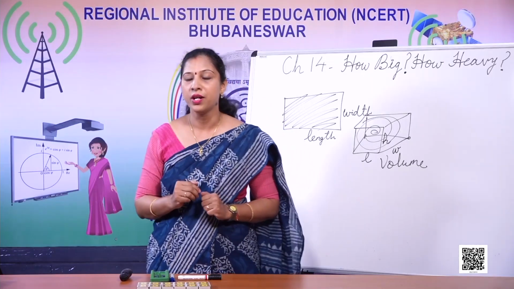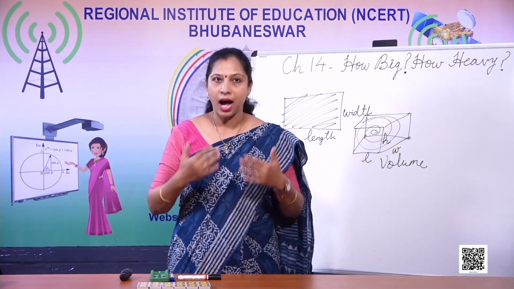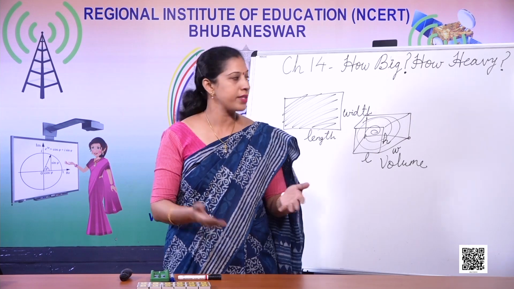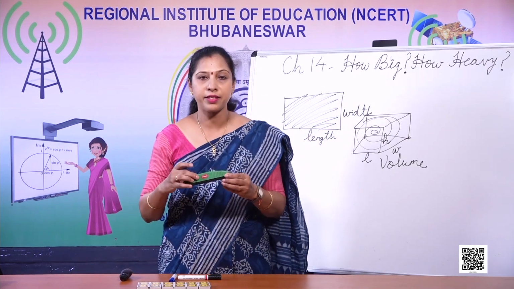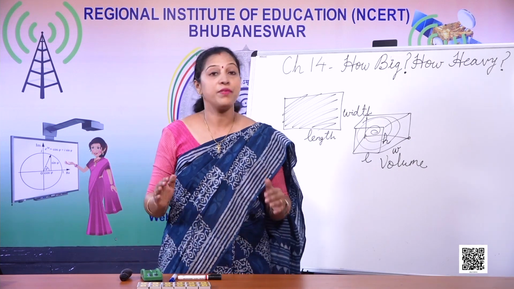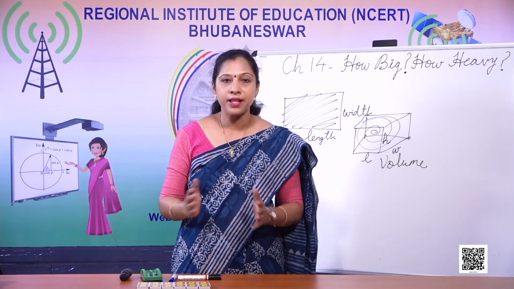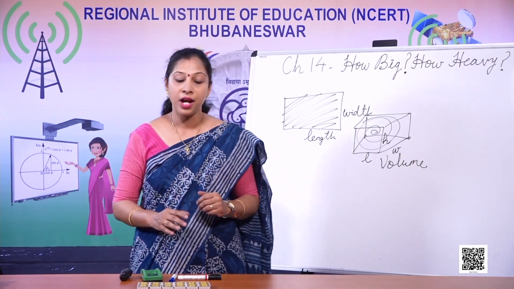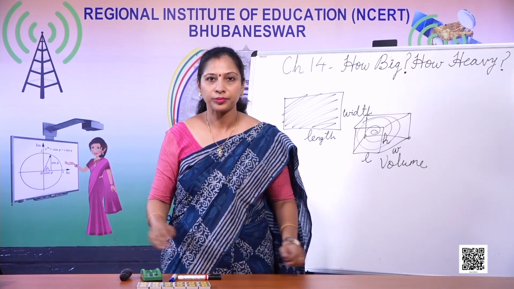Just now I told you everything on this planet takes up space. I take space, you take space, even this blackboard is taking some space, even this duster is taking some space. Everything, even the air which we cannot see, also takes some space. So let's see how we can find out how much space is taken by these matchboxes.